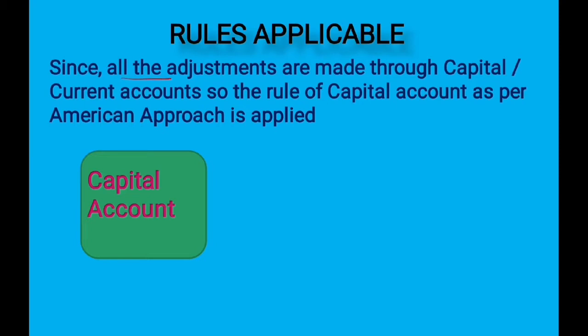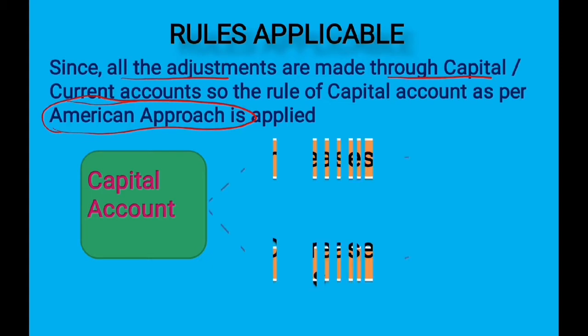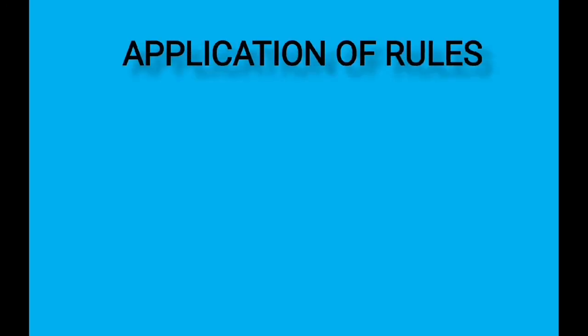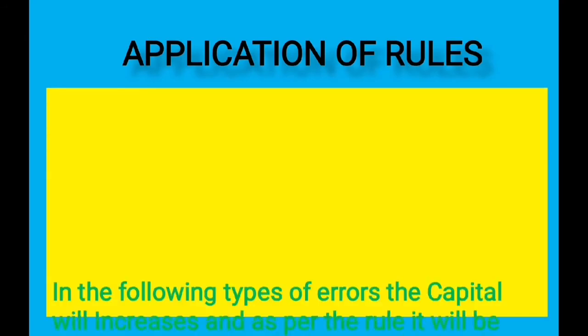Since all the adjustments are to be made through capital accounts or current accounts, we will follow the American approach for capital account, which says that if the capital account increases, then it should be credited. On the other hand, if the capital account decreases, it should be debited. Now we will see the application of these rules of capital account.